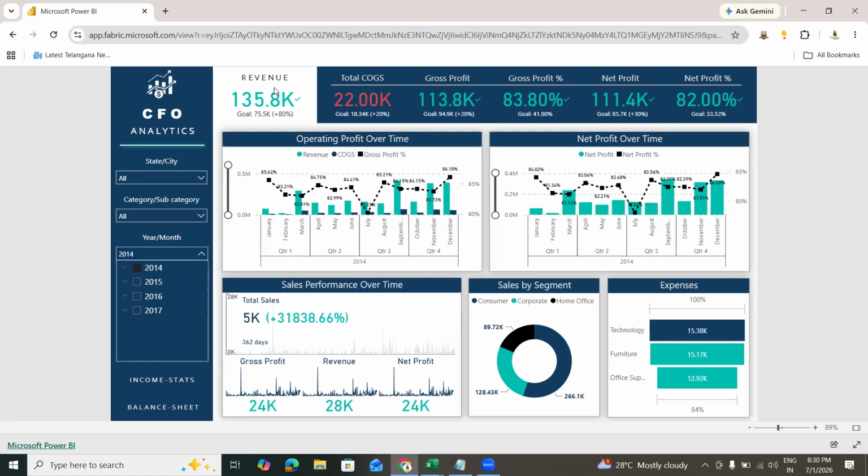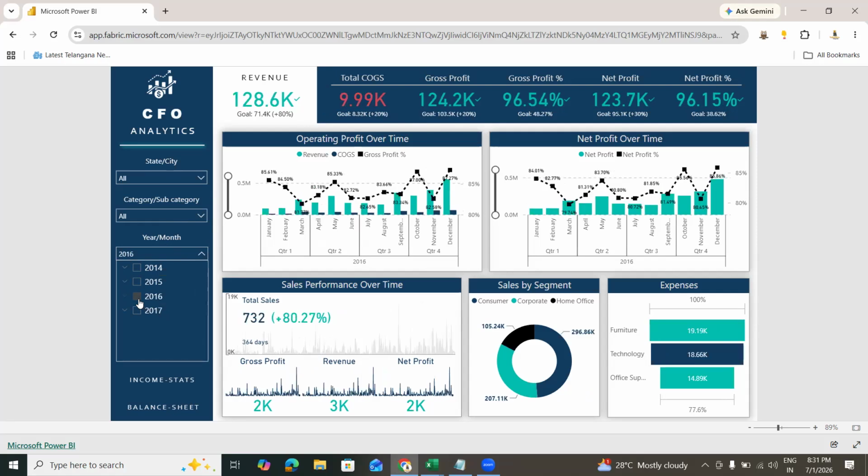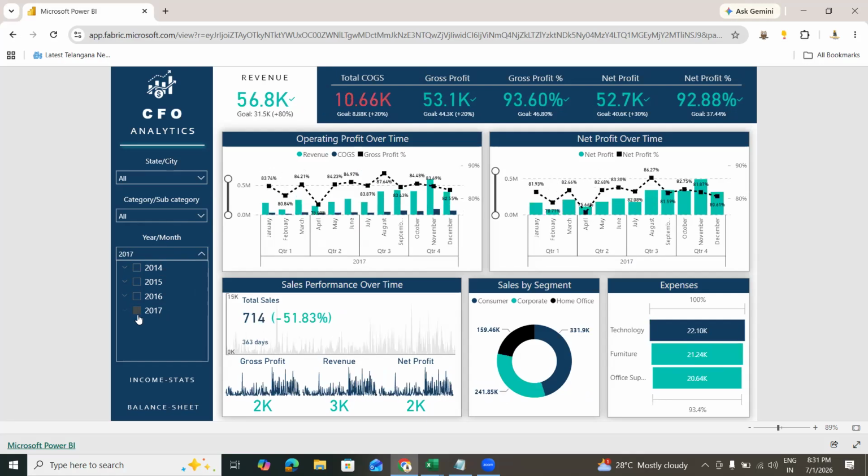It is somewhere around 22K, with 113.8K profit. In 2015 it's somewhere around 50K. So 2014 was good, 2015 was less. Then 2016 had a 124K increase, and 2017 was 50K. So it is jumbling.